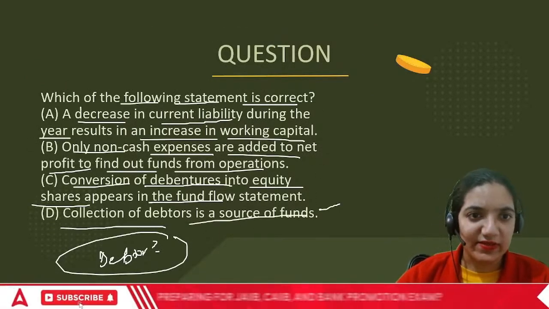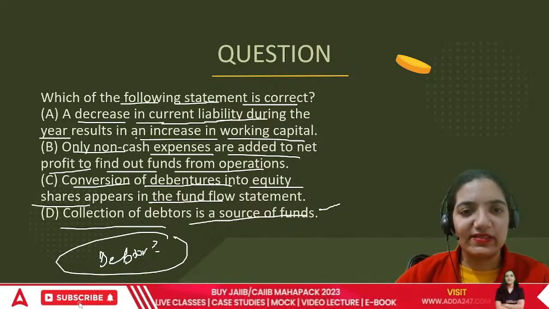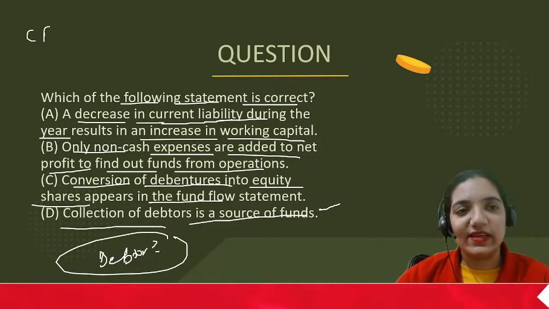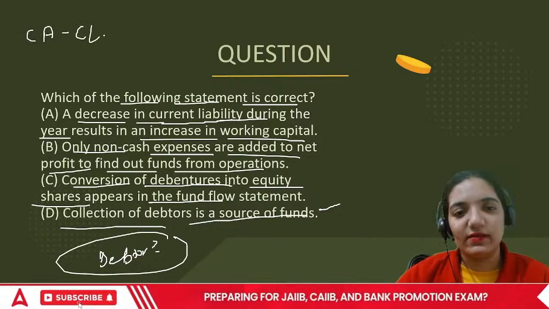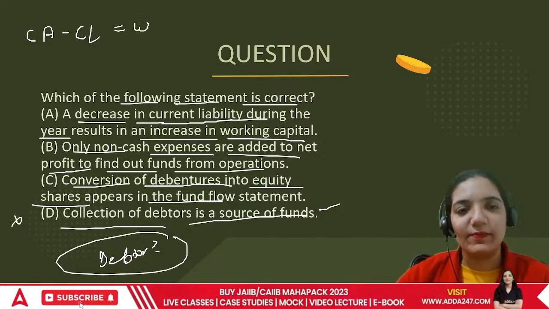It is a source of funds. A decrease in current liability during the year results in an increase in working capital. This is also true. See, the point is CA minus CL. No, I got the point why this is not included. Let me tell you, the correct answer would be A only.